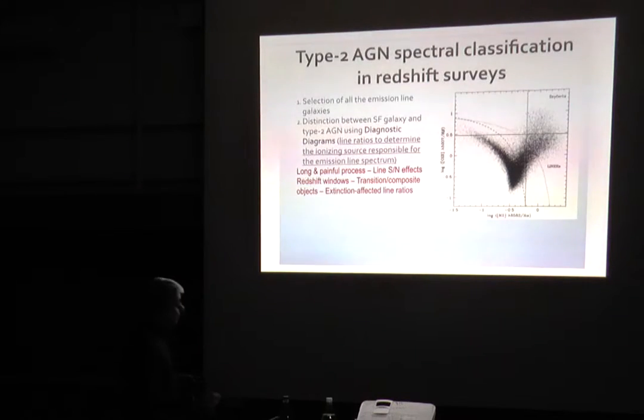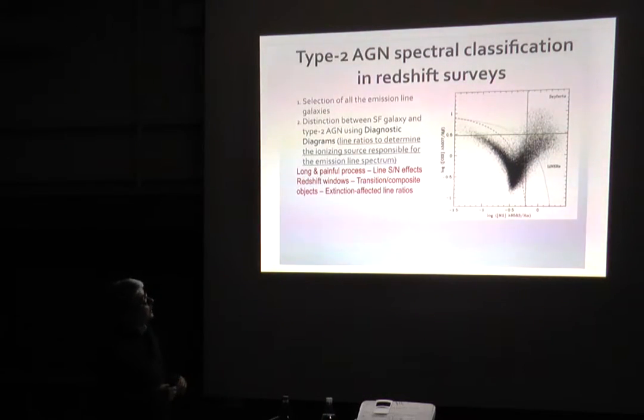Usually in redshift surveys, we use a diagnostic diagram to select the AGN, but this technique, in my view, is quite long and painful, because you have to take into account the signal-to-noise effect on the line ratios, and the fact that to change the redshift window you have to change the diagnostic diagram, with different efficiency.